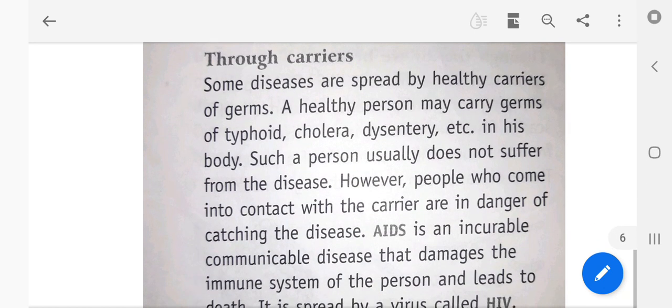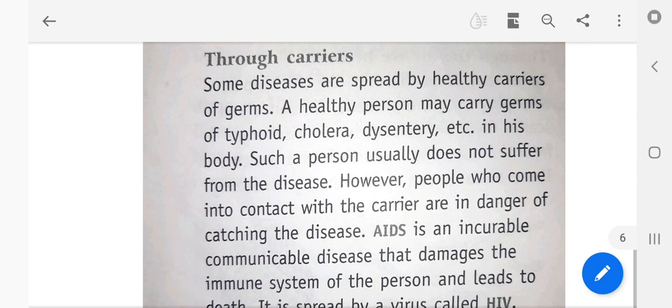Some diseases are spread by healthy carriers of germs. A healthy person may carry germs of typhoid, cholera, dysentery, etc. in his body. Such a person usually does not suffer from the disease. However, people who come into contact with the carrier are in danger of catching the disease.